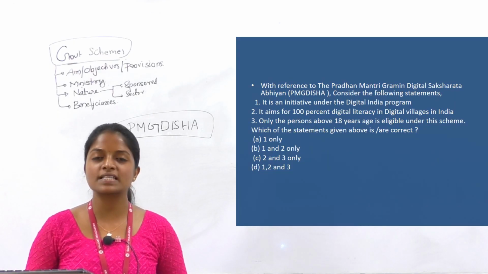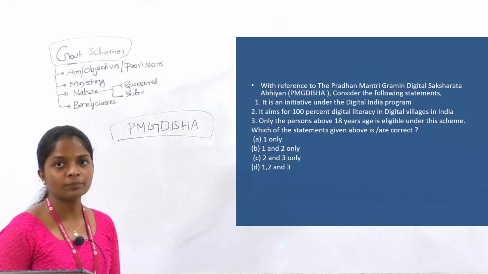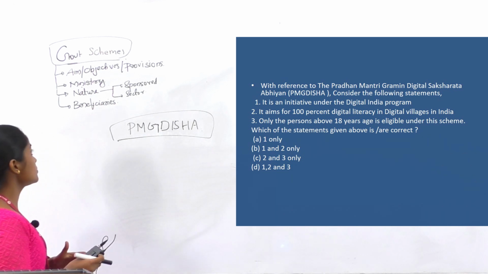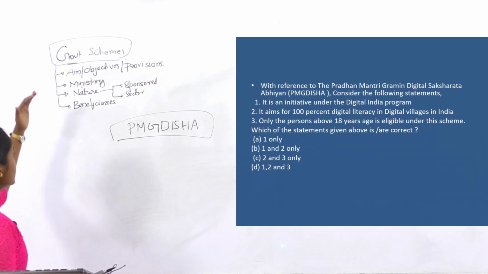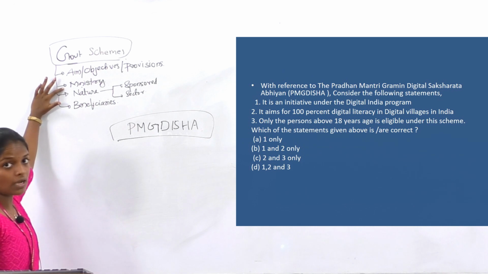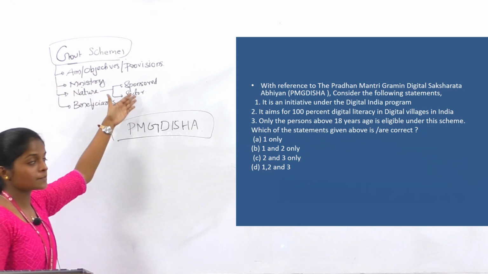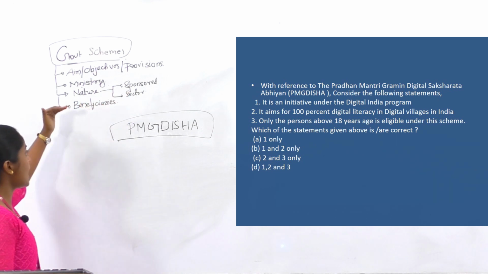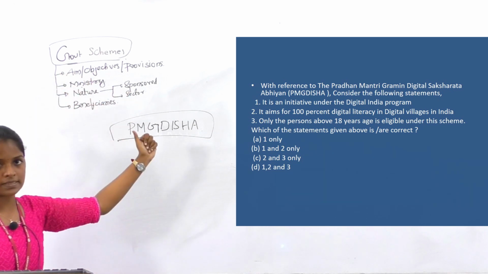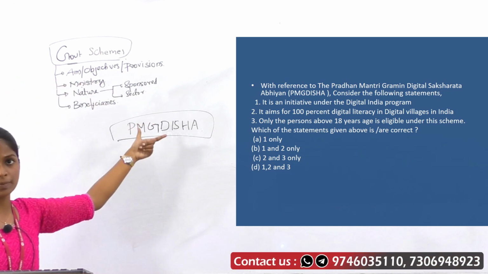Here we will be discussing some important government schemes and model questions. When you read a government scheme from the prelims perspective, you should keep in mind certain things like the aim or objectives of the provisions of the government schemes, the ministry involved under the government schemes, the nature of the government scheme, whether it is centrally sponsored or central sector scheme, and the beneficiaries included under the government schemes. So these are the certain things which you keep in mind when you read a government scheme.